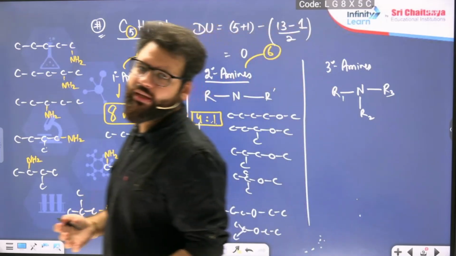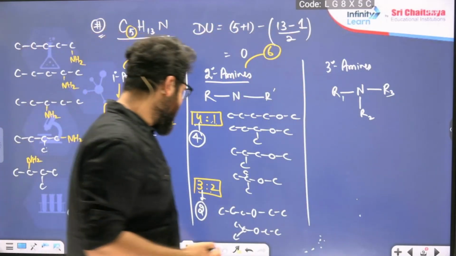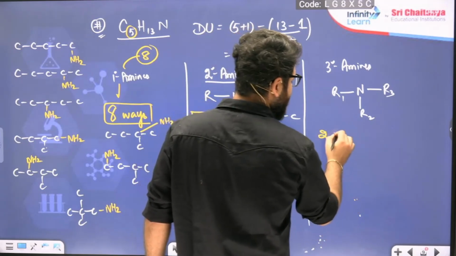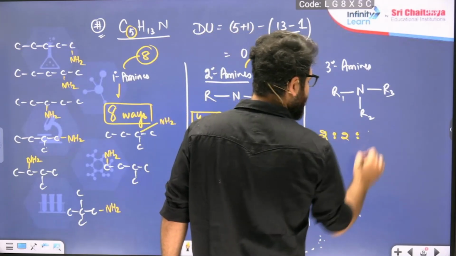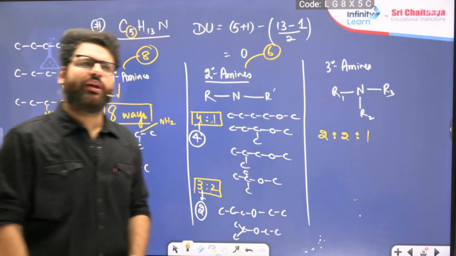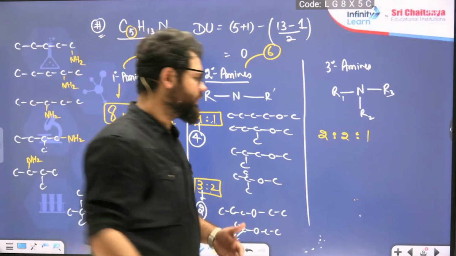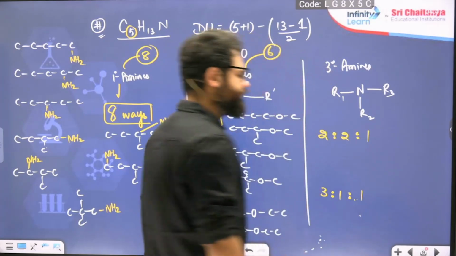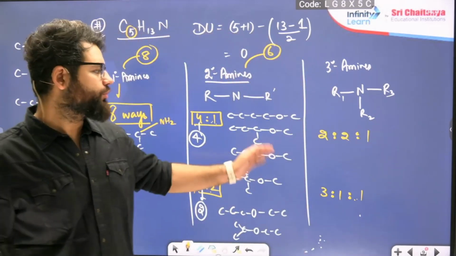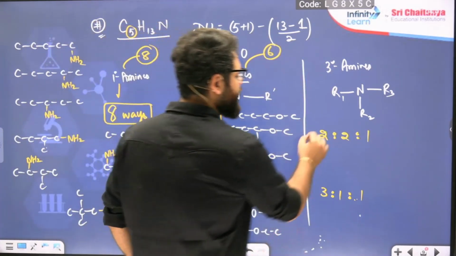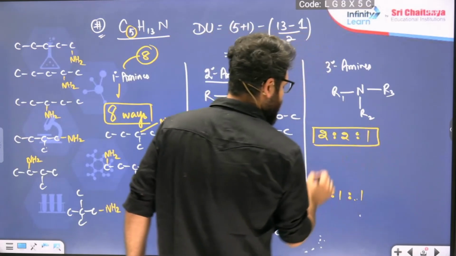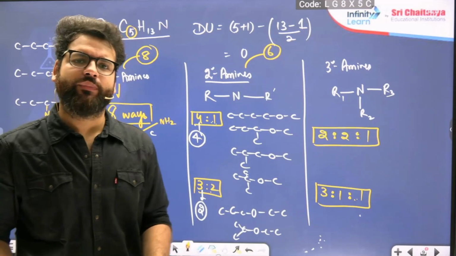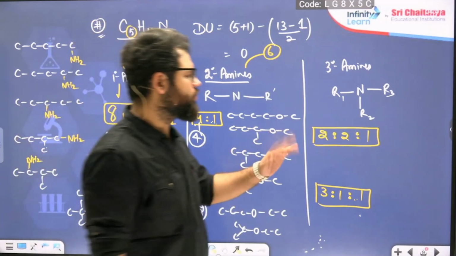3 sides alkyl. So how can I dissect 5 carbons? I can dissect them as 2:2:1. What else could you do? If you take 3, 1, 1, that is also possible. 3:1:1, 2:2:1. There is no other way. 3, 1, 1 or 2, 2, 1.